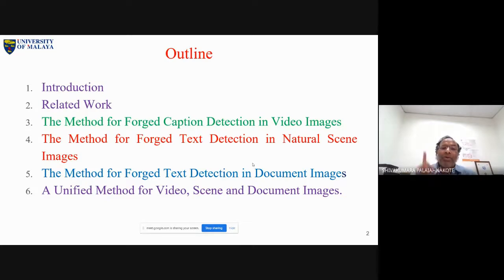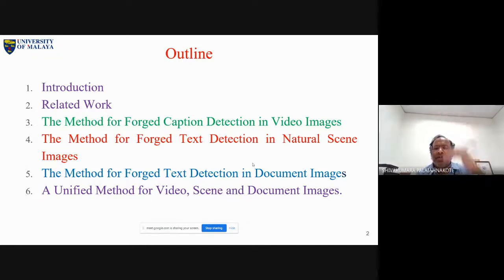So, how can you develop a unified method? That is the interesting work in this thesis. Of course, I tell you the point here. Why did we think of a unified method here? Because, as I mentioned in the beginning itself, what is the basis for forgery detection? Distortion, that is the basis.